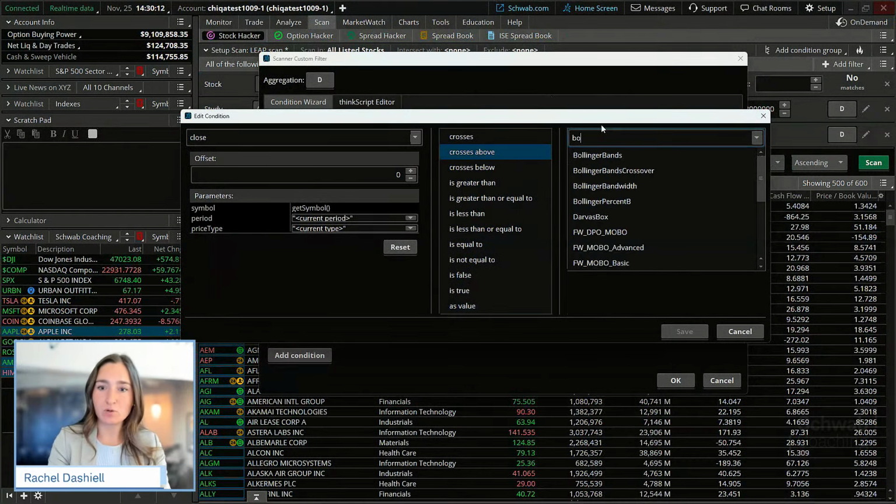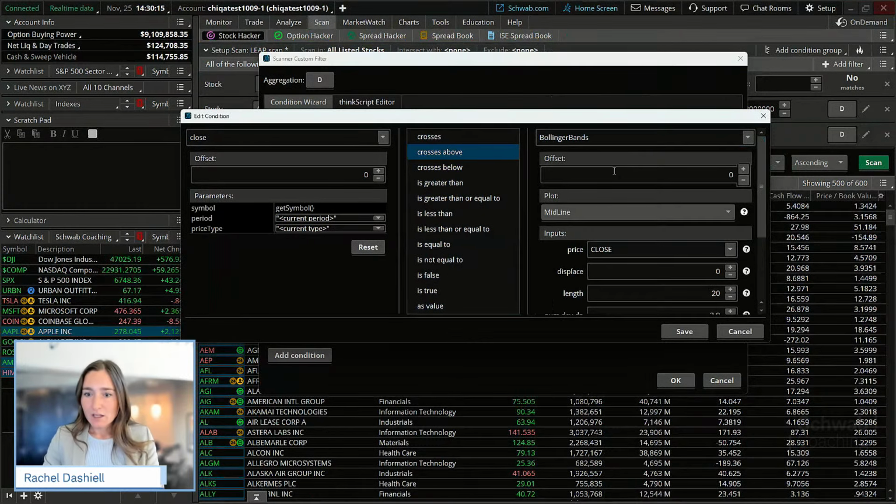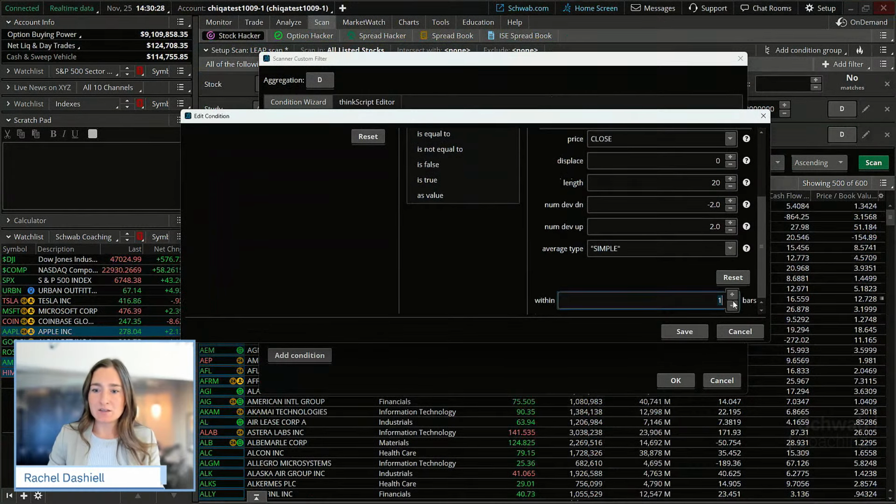We're going to search Bollinger Band. And instead of using the midline, we're going to say the upper band. So we're saying the closing price crosses above the upper band, and we could say within 2 days. So this could have happened today where we're seeing a breakout today, but not necessarily a close yet because the market's still open. Or this will give us an indication of a stock that closed beyond it yesterday. So that encompasses 2 days there.